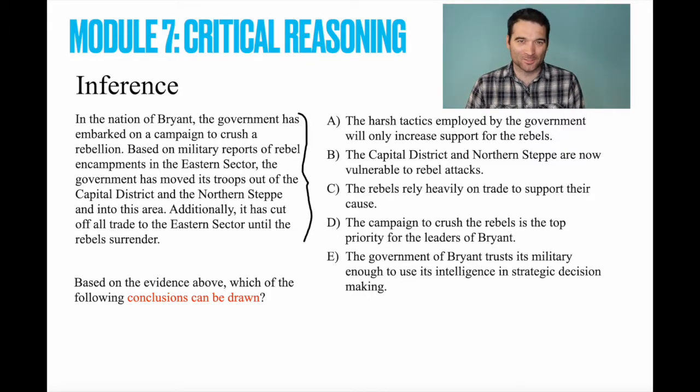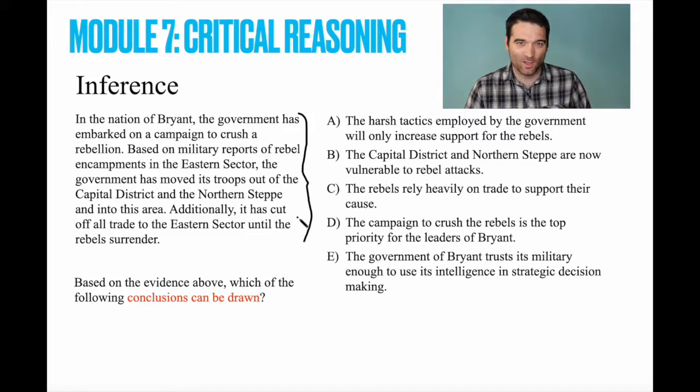Okay, let's take a look at this one. And I just want to reiterate, the correct answer here is one that can be definitively concluded from the evidence that we're given. No storytelling or assumptions required. So keep that in mind. All right, so we're given this story with a bunch of evidence about a rebellion and what the government is doing to crush it. So I'm going to start eliminating these answer options one by one. Lock in your answer now.